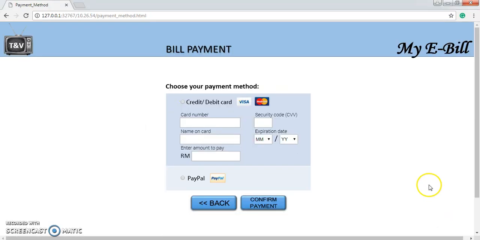Here I want to choose my payment method by using credit card. Okay, now I want to try entering a wrong card number. I want to see what will happen if I enter the wrong card number. So this is just testing.